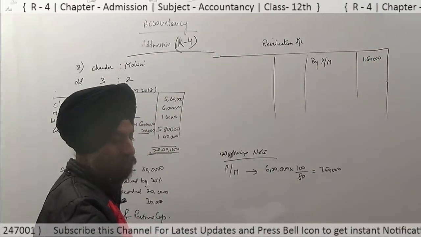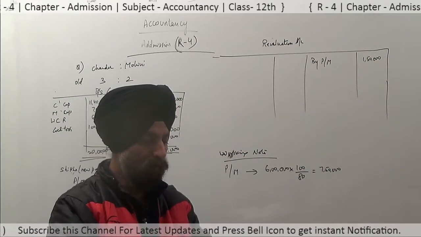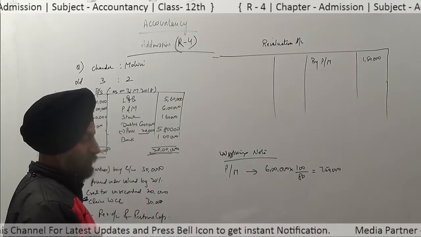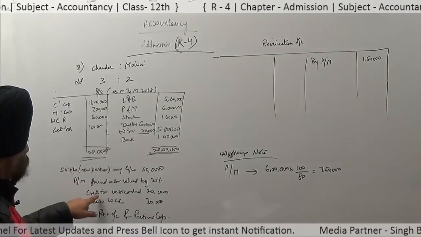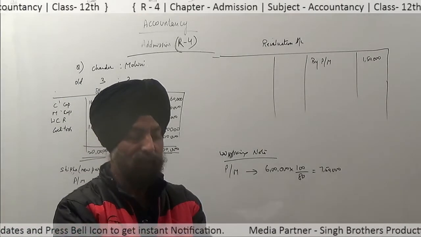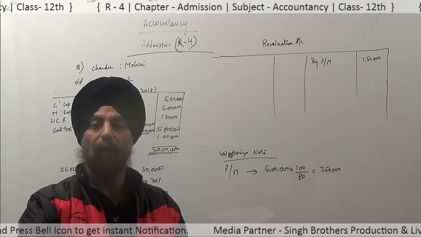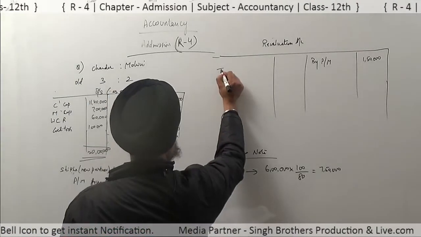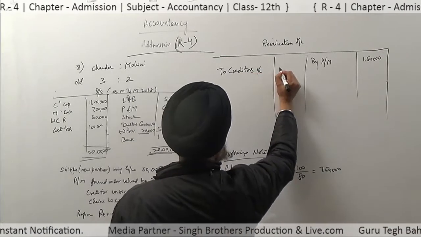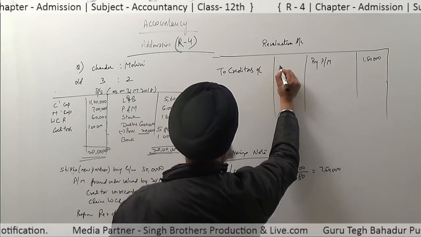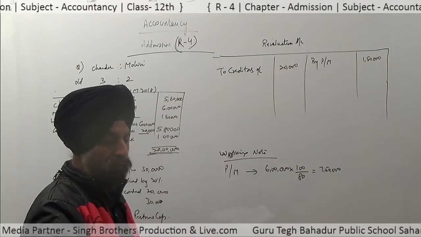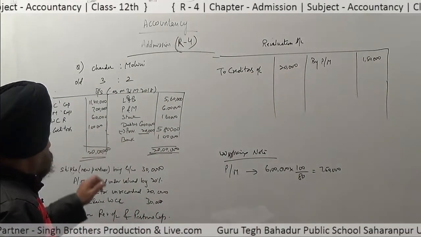In this way, now see next to creditors. About the creditors, it is given creditors unrecorded 20,000. Yes students, an unrecorded asset comes on the credit side and an unrecorded liability comes on the debit side. So to creditors account rupees 20,000.